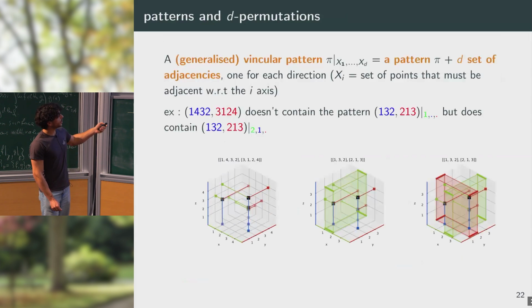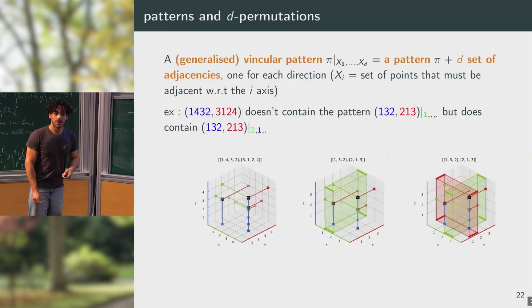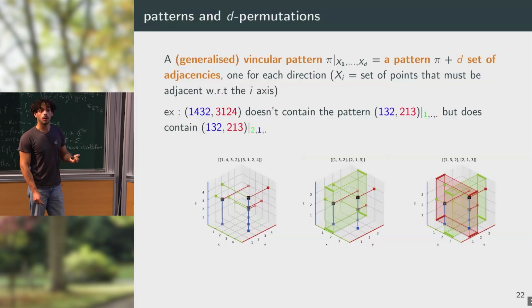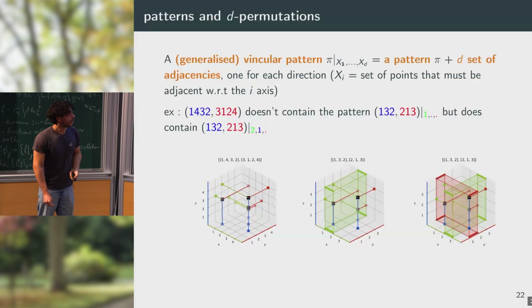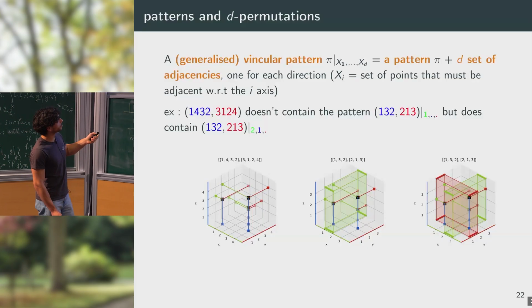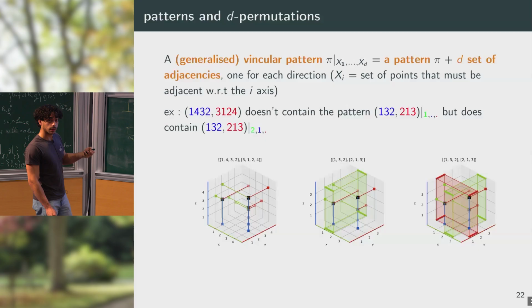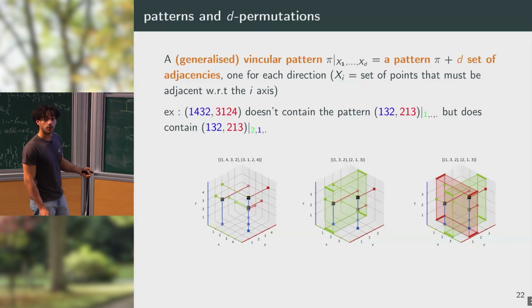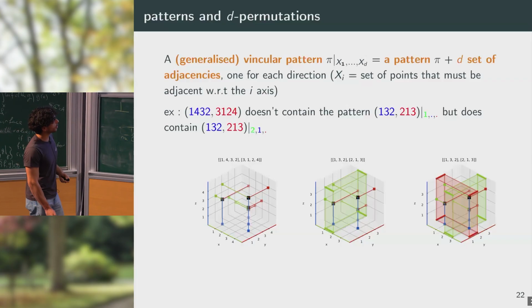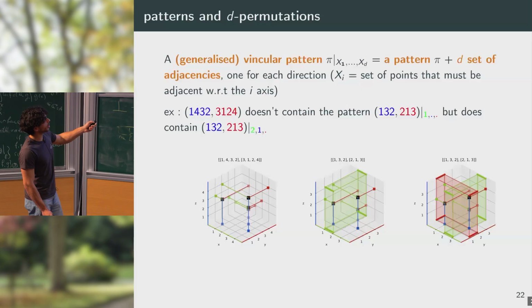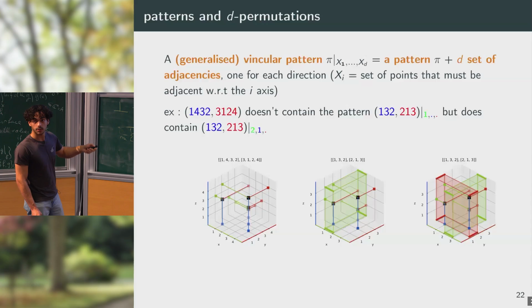So finally, the last definition I need on permutations is the notion of generalized vincular pattern. So we've seen before a pattern, and the vincular pattern is just a pattern with some adjacency condition on the occurrences of the pattern. So for instance, if I have an occurrence of the pattern pi, I must have that this occurrence respects some condition with respect to the x-axis, y, and so on.